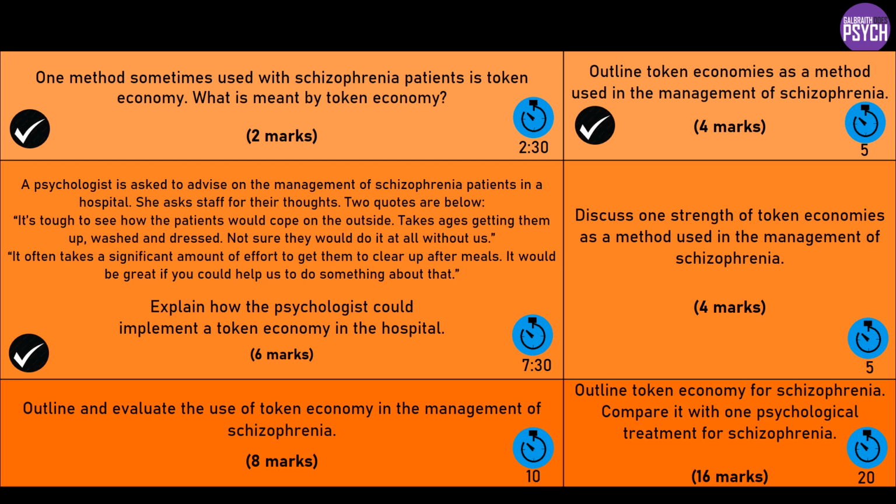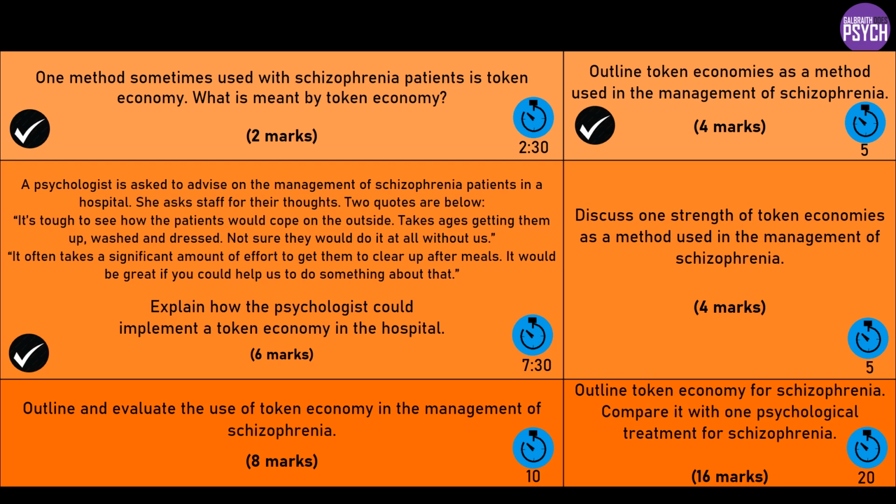So, what is the strength of token economies? Possibly one of the strengths is that there's research support. Studies have shown that the number of desirable behaviours, or positive behaviours, does significantly increase following the implementation of a token economy. There aren't any key studies, so I think something like that is fine, or you can use what you know. This suggests that token economies are an effective way of managing schizophrenia.